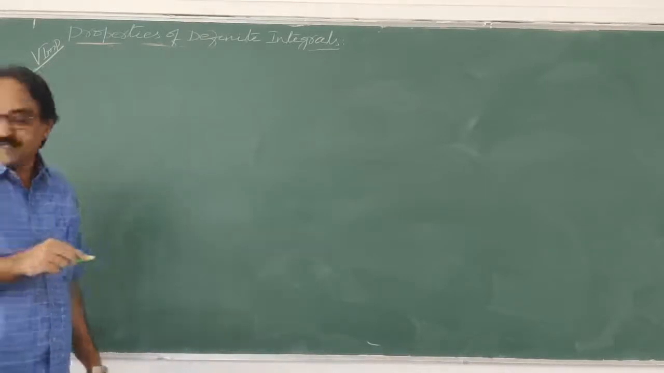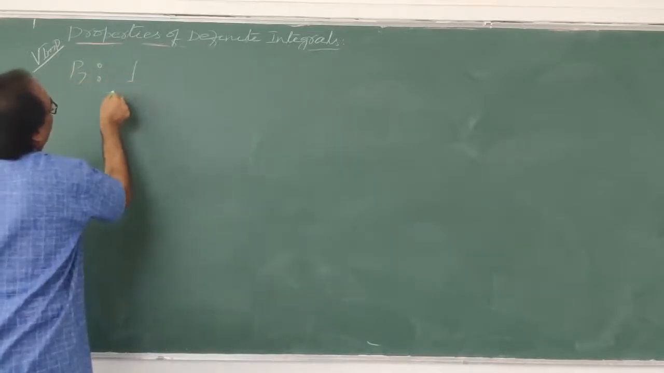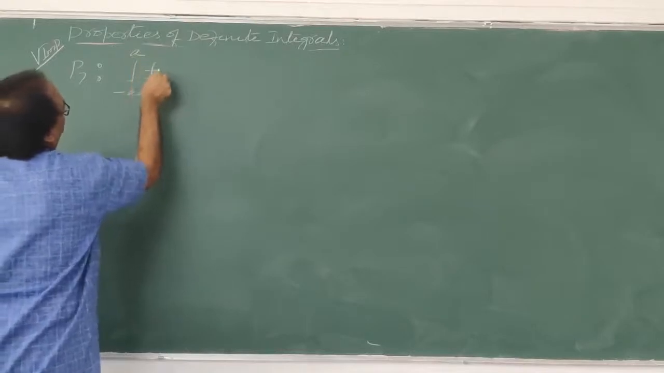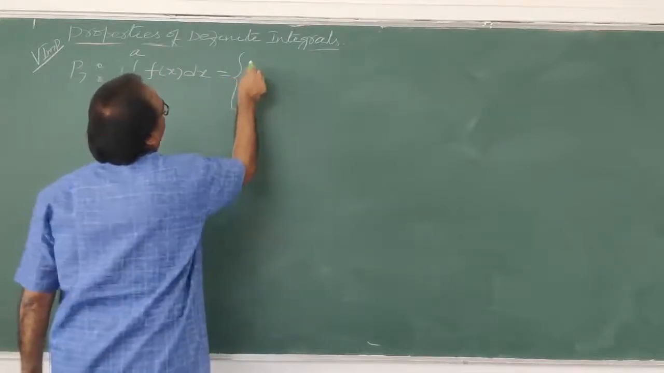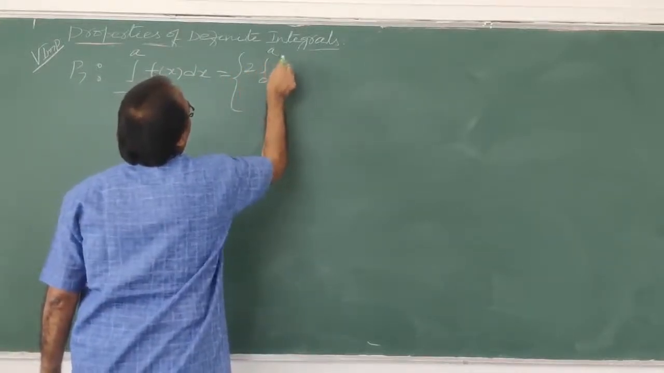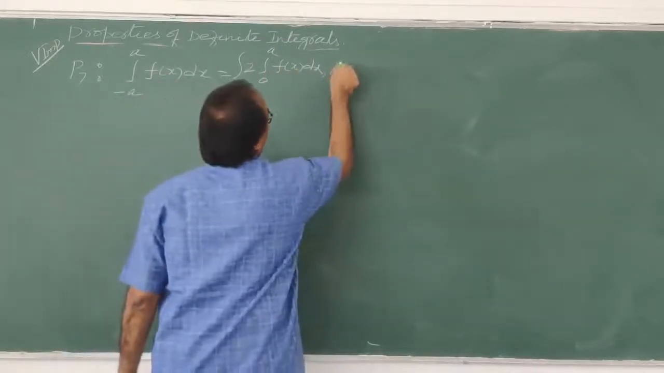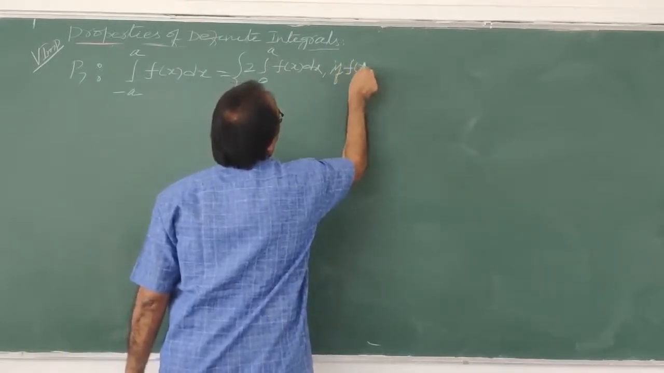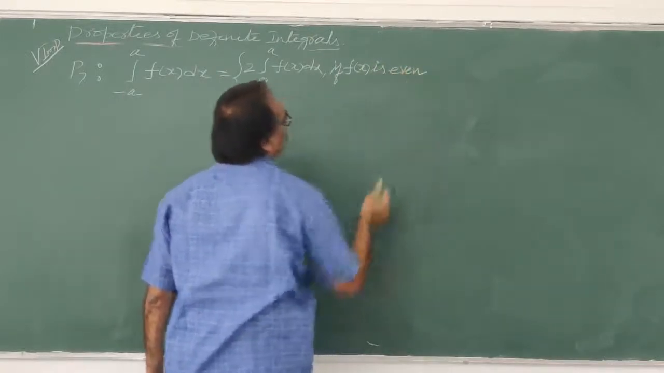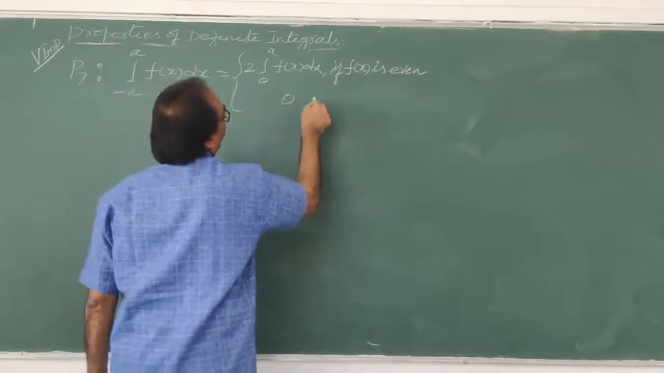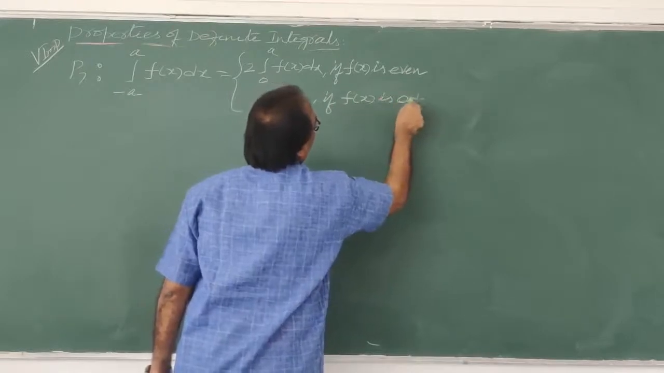Property 7: integral from minus a to a f of x dx is equal to, again flower bracket, 2 into integral 0 to a f of x dx, same like 6 only, but the difference is what? If f of x is an even function. 0 if f of x is an odd function.